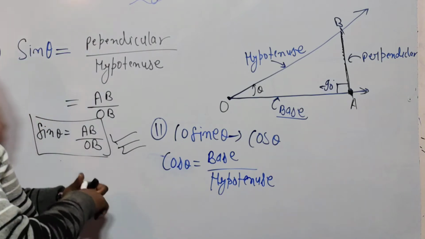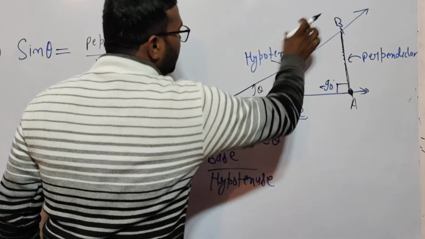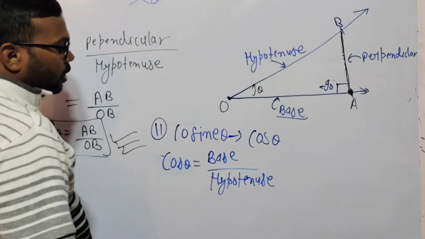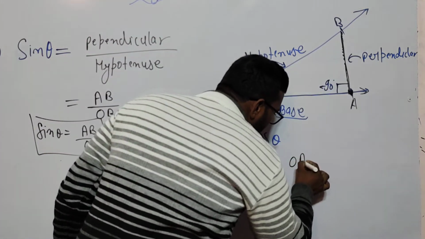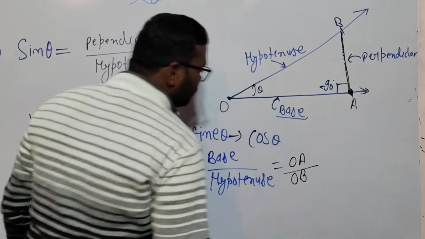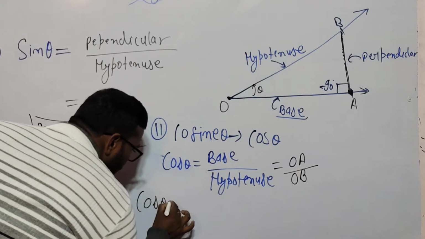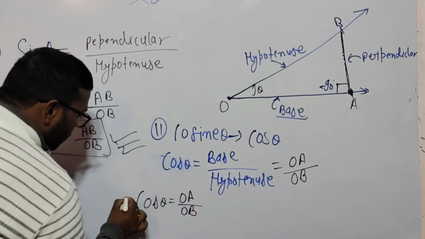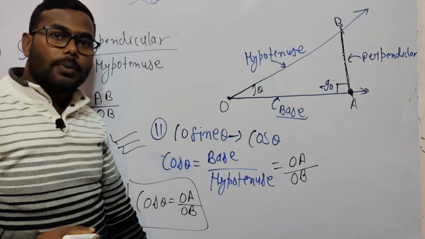Look at here, I am assuming the base is equal to OA and the hypotenuse is OB. So I am writing here the base is equal to OA divided by hypotenuse OB. Any problem? So the short form of cos theta is equal to OA by OB. Any problem? So this is your second most important and very important trigonometric ratio.